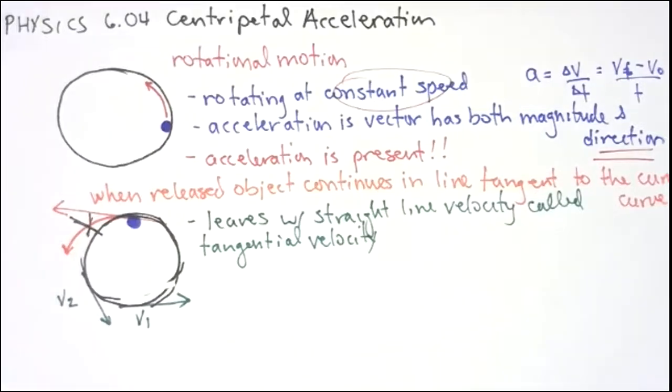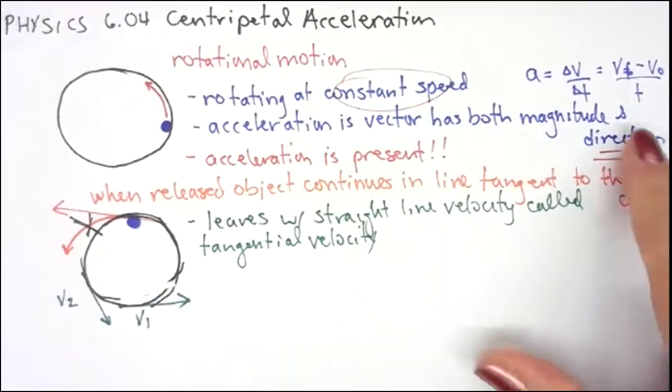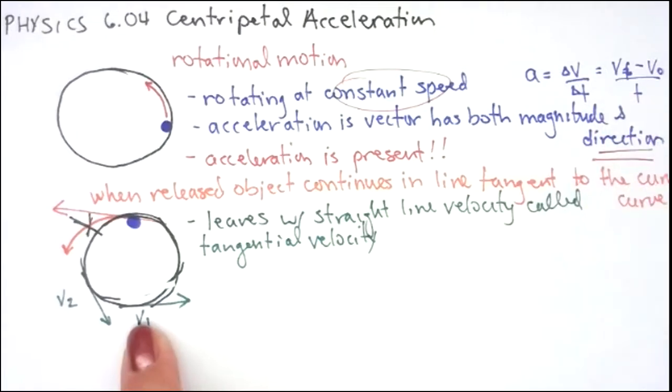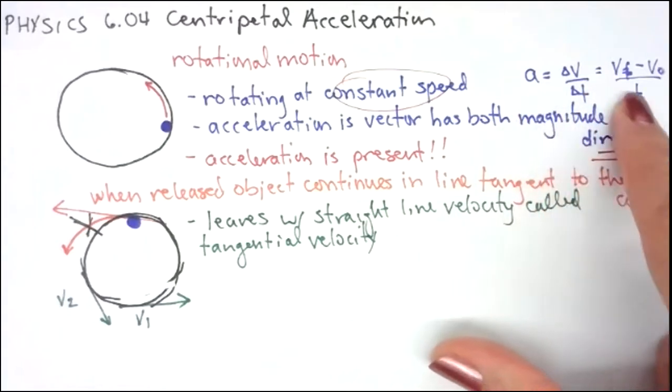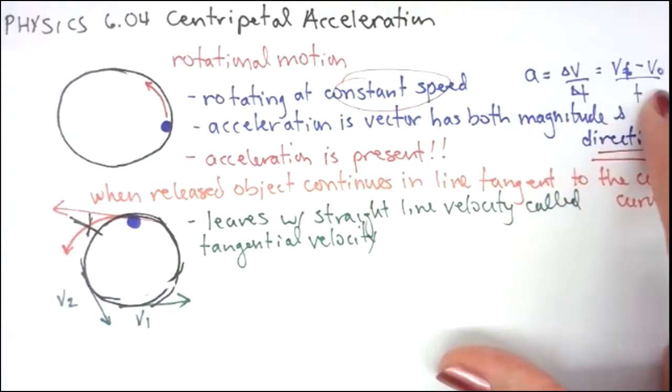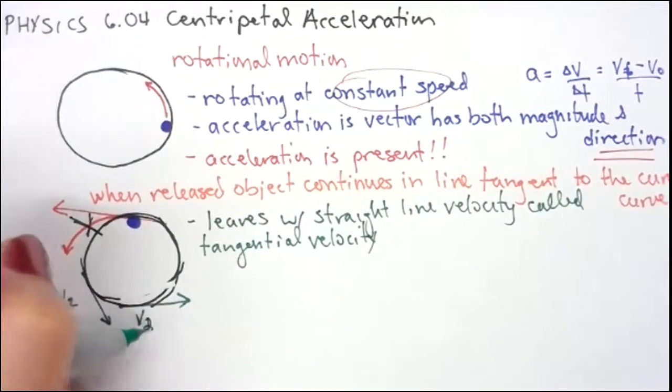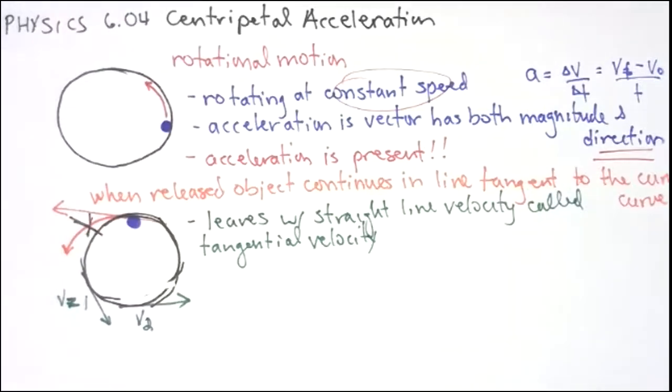I'm going to go backwards. We said that acceleration is our final velocity minus our initial velocity. I wanted to do this as V2 and this as V1. I apologize.